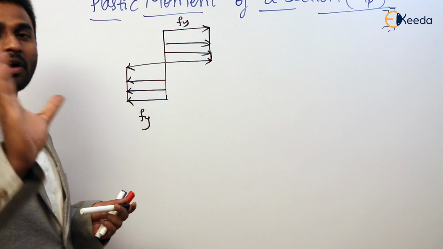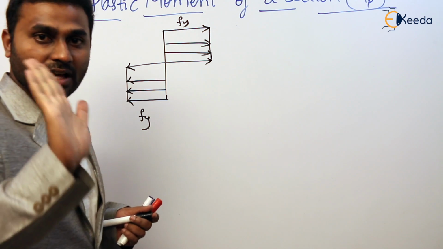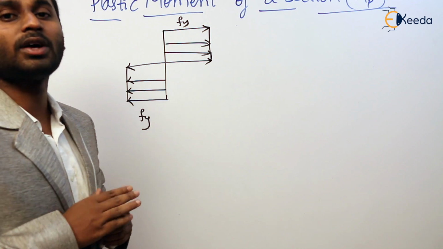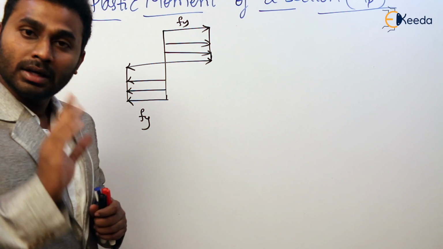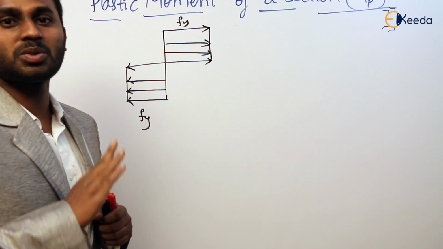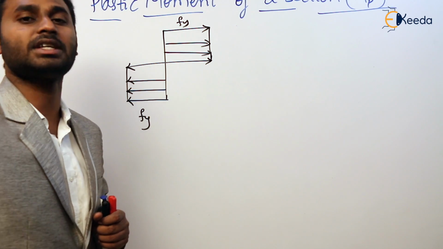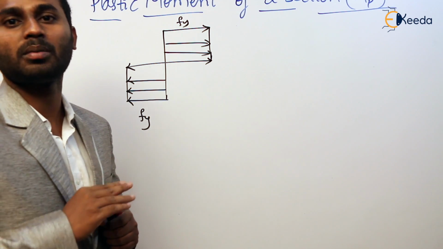So we can apply that formula as we discussed previously, as long as Hooke's law is valid. When Hooke's law is valid, stress is proportional to strain, which means both should vary linearly throughout the depth of the cross section, that is stress and strain. Then only we can use that formula.